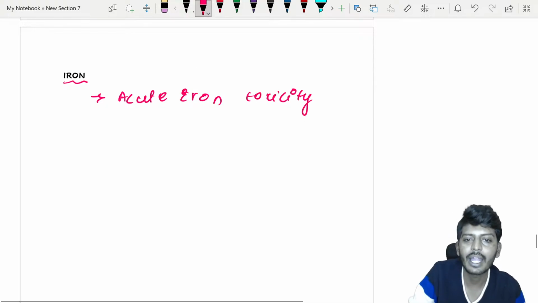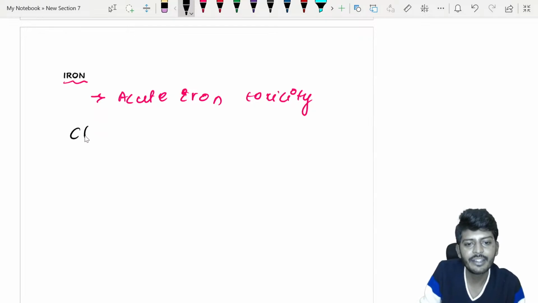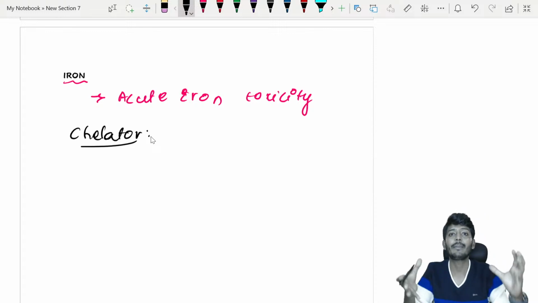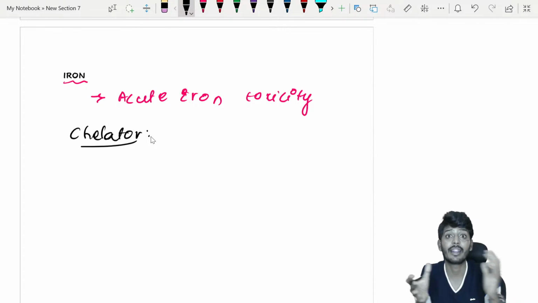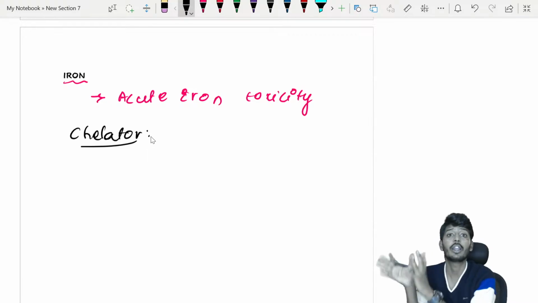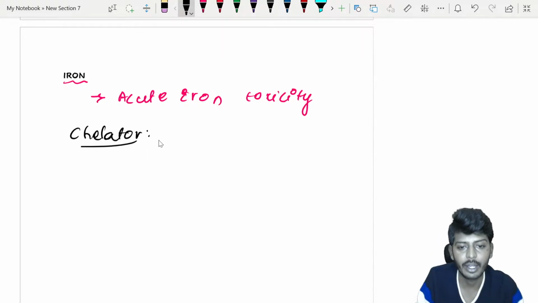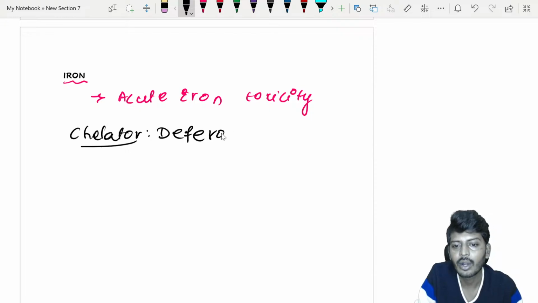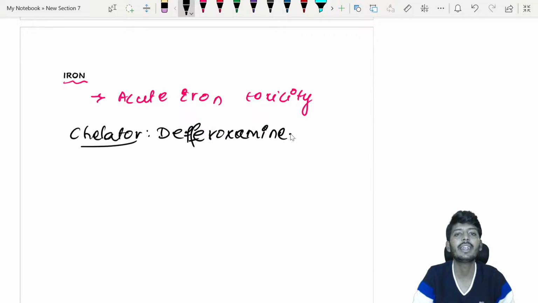In acute iron toxicity, an iron chelating agent, a chelator, is used. An iron chelating agent is a drug which will go and hold on to the iron and remove it out of the body. During acute iron toxicity, that is called deferoxamine. What is the name of the drug? Deferoxamine.